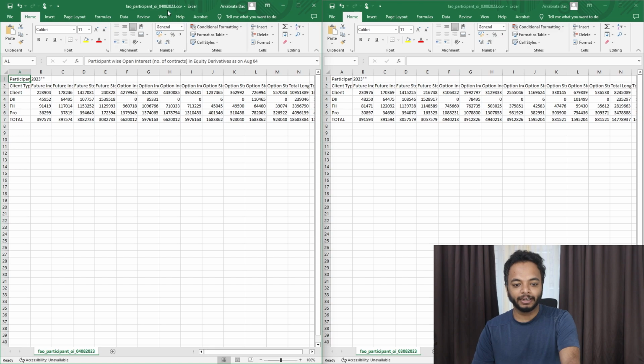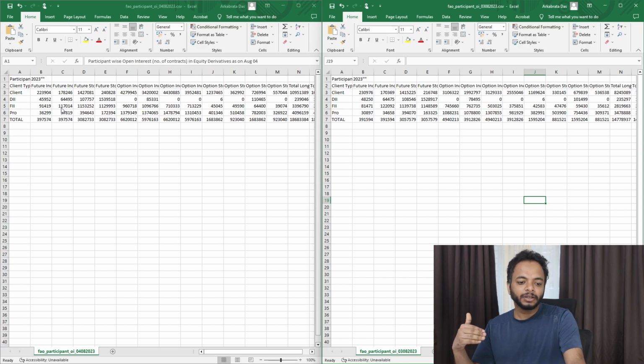This is the data of 4th and this is the data of 3rd. If you compare here, you will see that FIIs have done some buying in the futures, and they have reduced some of their short positions in the futures.